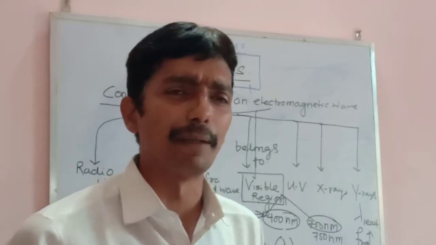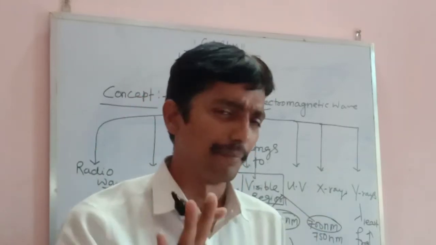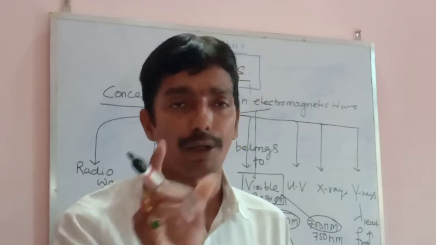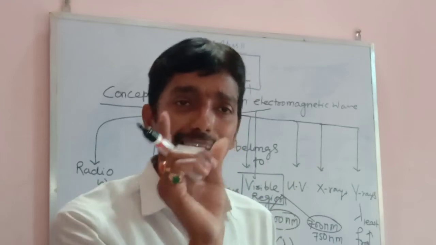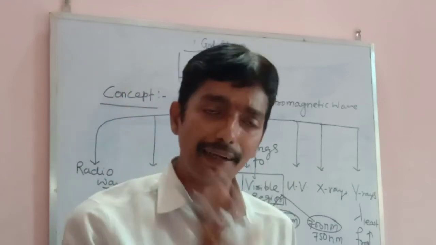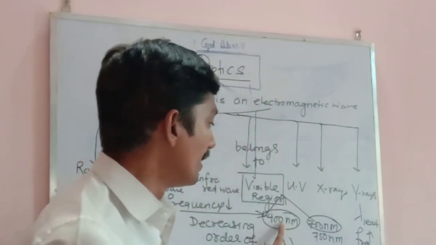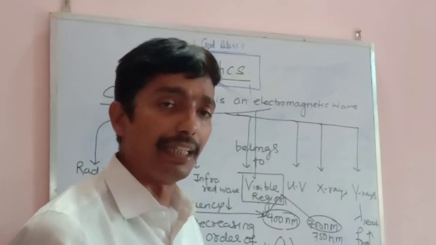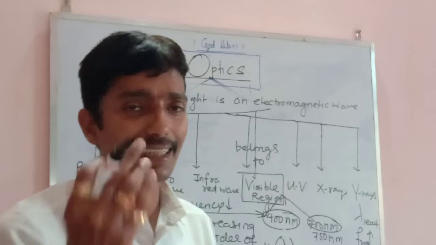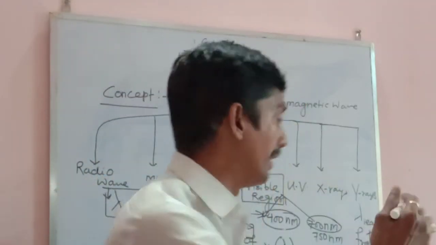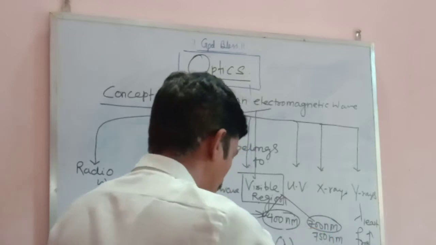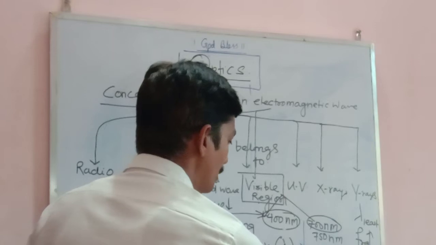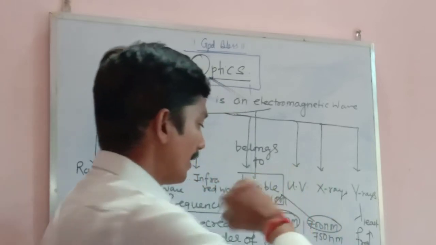Because you know that in the visible region we have red light to violet light. You know that, but you may not know that they come under visible and what their wavelength is. So this is the wavelength of these colors, red to violet, under the visible region. This wavelength ranges from 400 nanometer to 700 nanometer or 750 nanometer. But by rule, physics says that wavelength should be given in terms of Angstrom. The measurement of the wavelength should be in Angstrom. We write Angstrom like this.